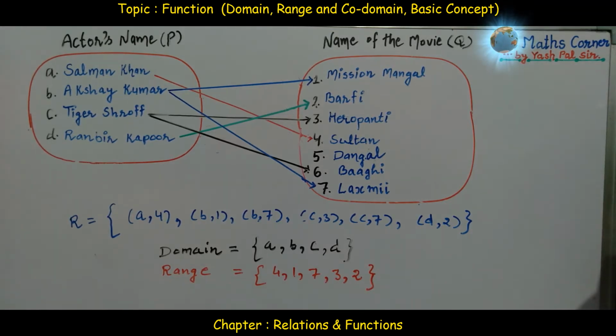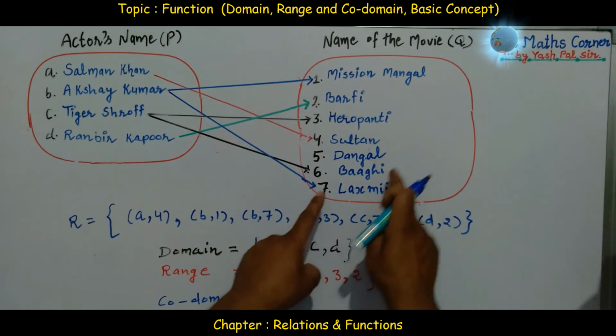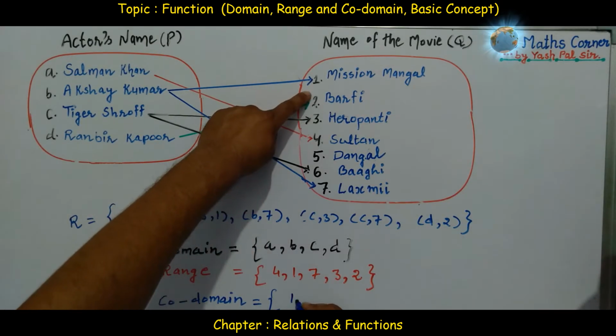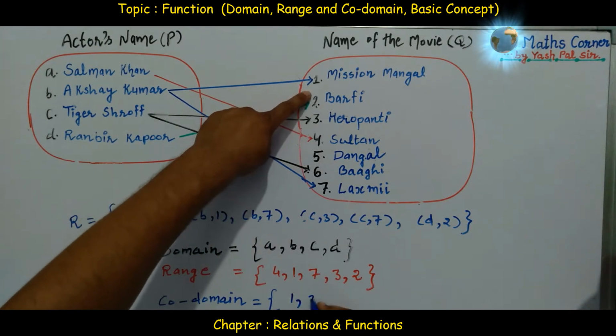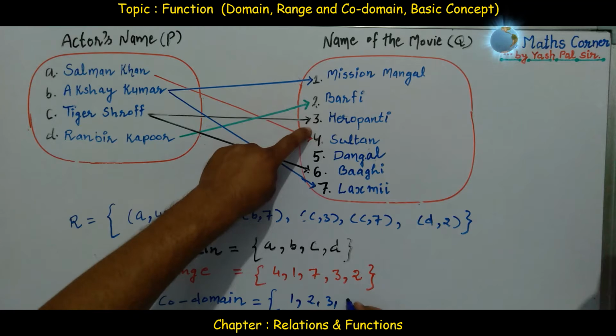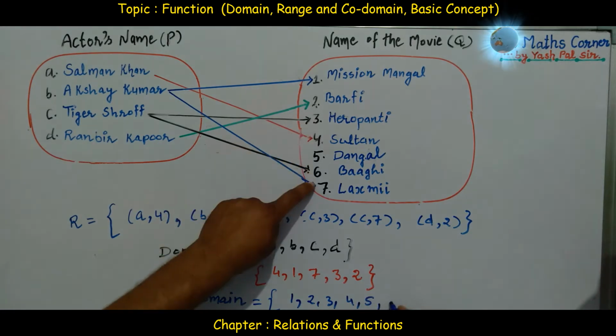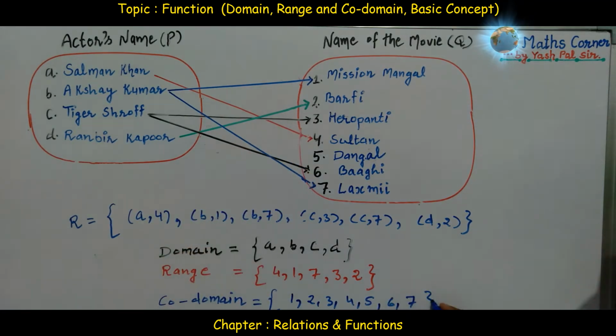This is the range. Now what is codomain? Codomain means all the elements of the second set. Here they are 1, 2, 3, 4, 5, 6 and 7. All these elements. This is called codomain.